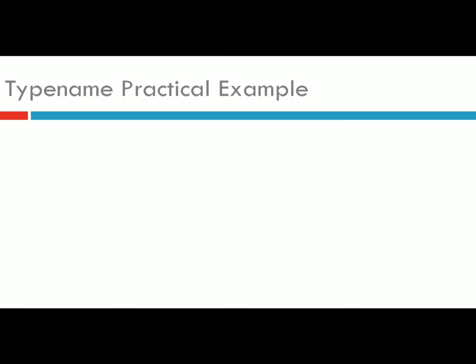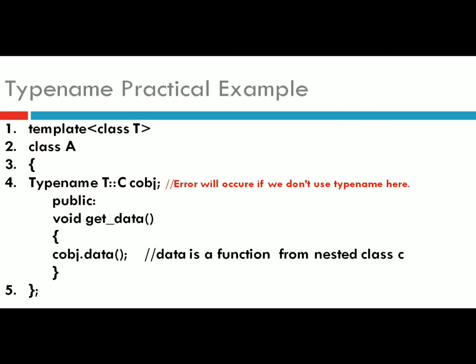So let's look at one practical example of how to use typename. In this example, we are creating one template class called A, and within this template class I am defining one statement: typename T::C, where C is the class name, and its object. This statement will throw an error if we don't use typename here. Why? Because it is a qualified name and a dependent name, so we must use the typename keyword here.